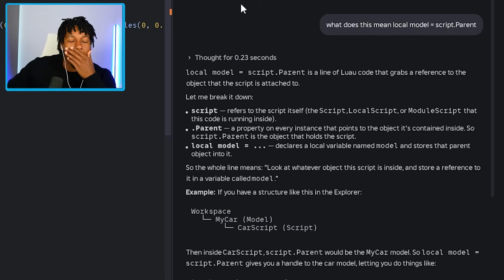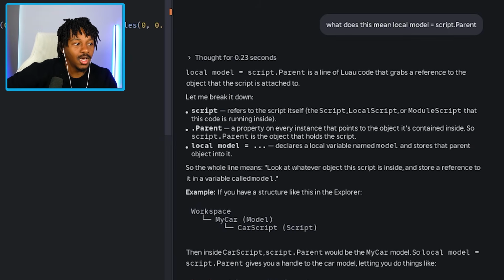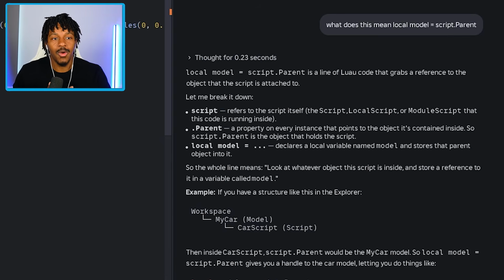Wait, am I not tripping? If it was referring to the script itself, shouldn't it be named? Someone quote me in the comments if I'm wrong, but shouldn't it be named like the name of the script, right? Like if it's referring to the script itself, shouldn't it be float animation then? Am I tripping? I'm probably tripping. I'm still learning though.